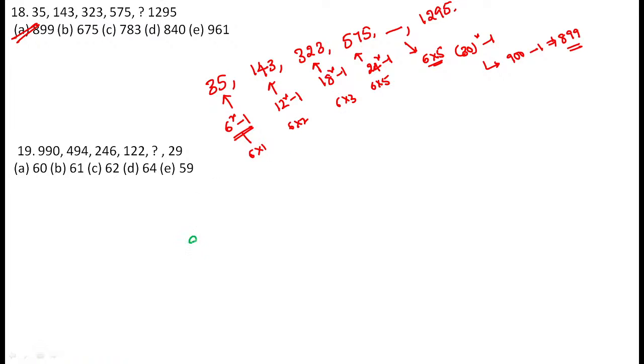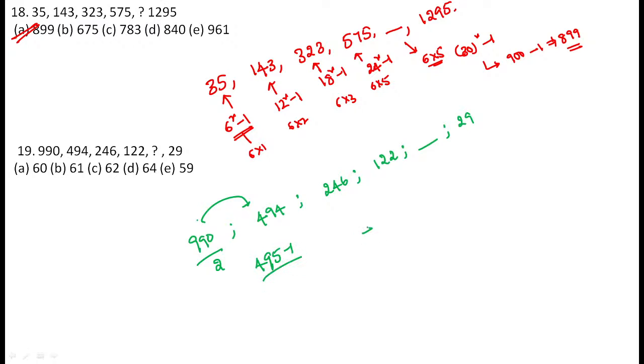Next one, see. 990, 494, 246, 122 dash 29. What is the number we can replace this? You can simply see, guys, the value becomes 400 and 495 minus 1. It means every resultant is divisible by 2 minus 1.